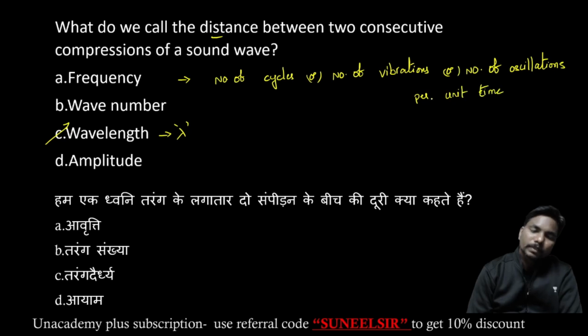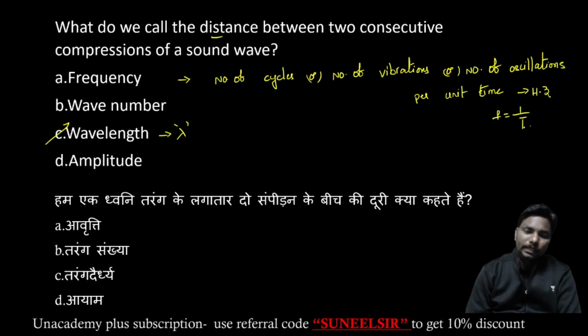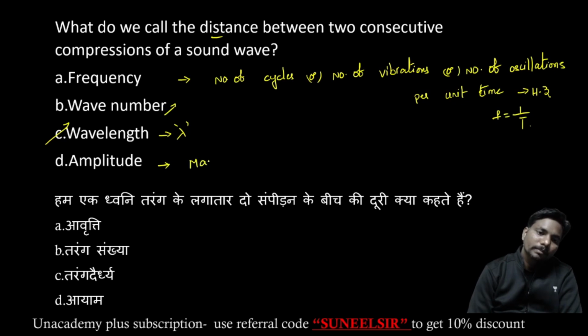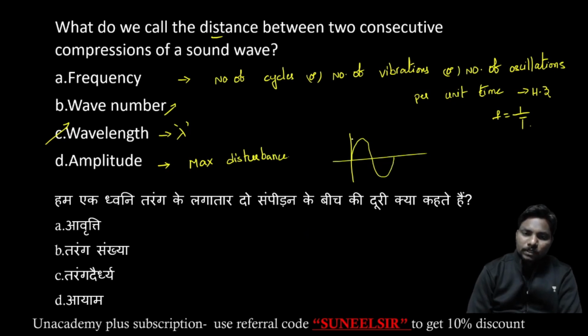The units are hertz and frequency is equal to 1 by time period. Wave number is the number of waves in a particular length, and amplitude is the maximum value or maximum disturbance on either side. For example, if the wave is propagating like this, this is the maximum value on the positive side, this is the maximum value on the negative side. This maximum value is the amplitude.